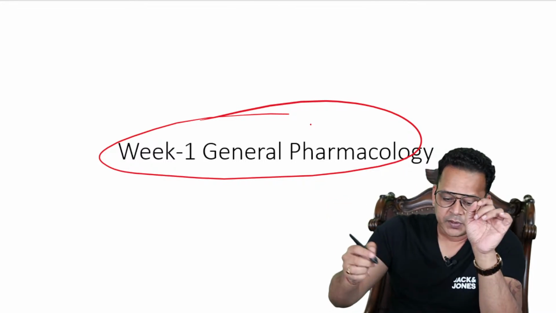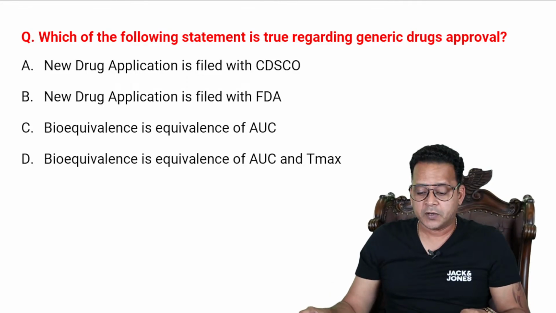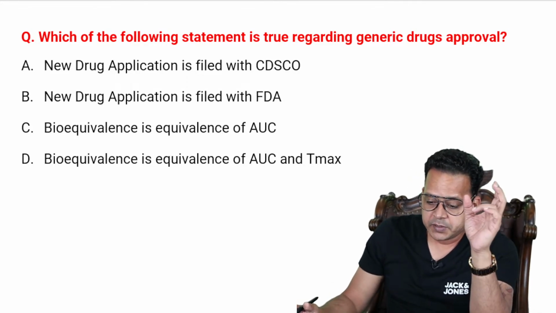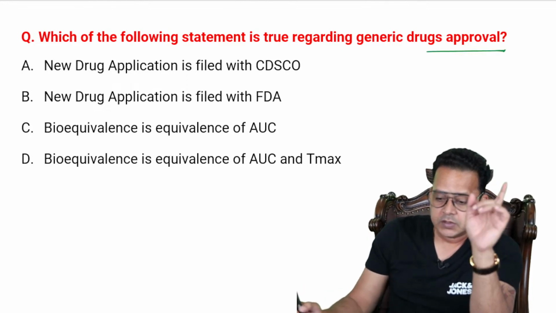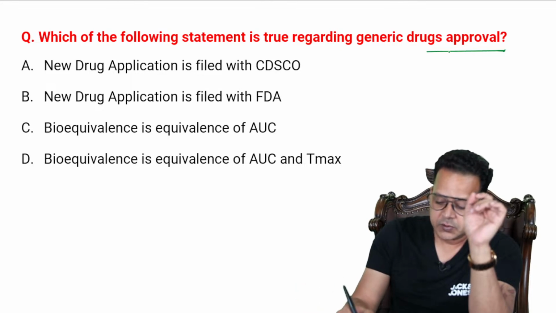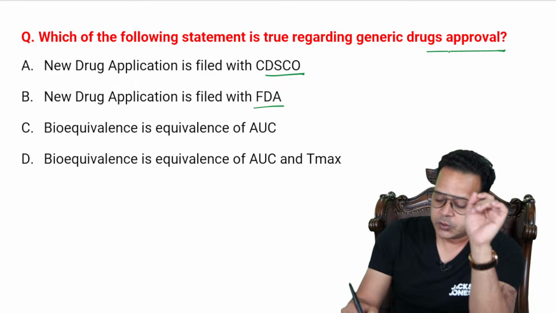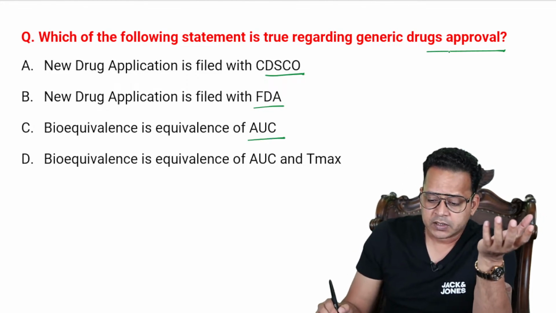So anyway, let's begin with today's question. First of all, let's do today's questions. What are the questions for today? In G Pharma, which of the following statements is true regarding generic drugs approval? New drug application is filed with CDSCO. New drug application is filed with FDA. Bioequivalence is equivalence of AUC. All of you know what AUC is. It is area under the curve, right?